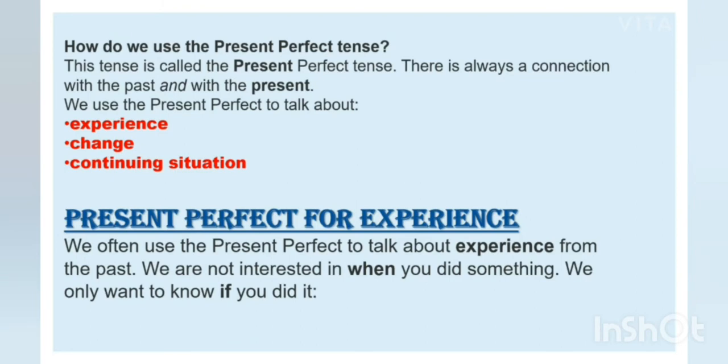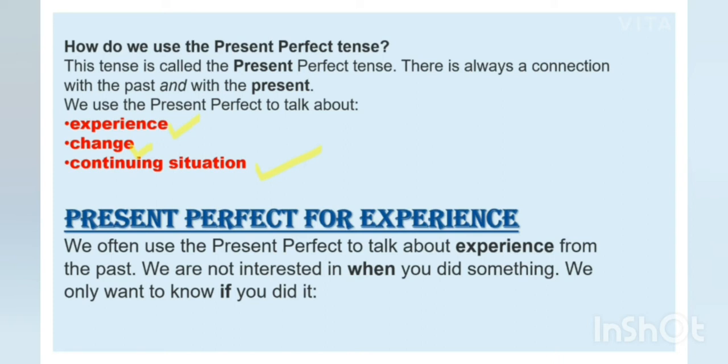So students, we use present perfect to talk about experience, change and continuing situation. Fine. Now let's first of all talk about experience. See, now our experience is from the past. Yes.